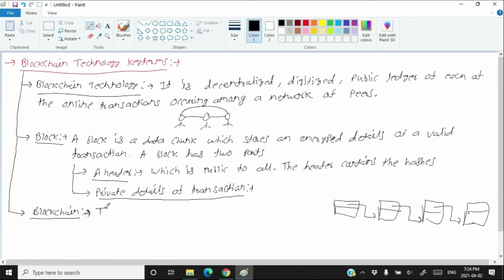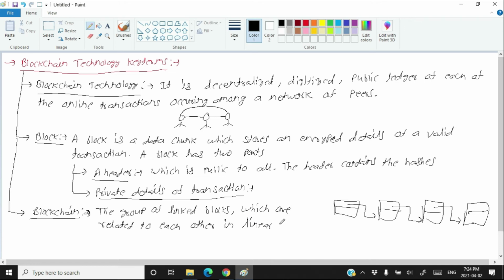The group of linked blocks is called a blockchain, which are related to each other in linear chronological order.